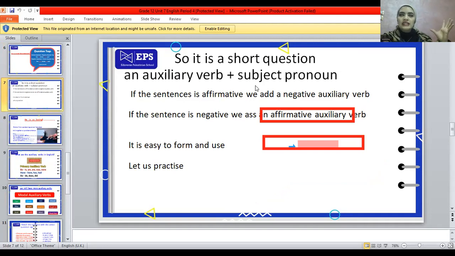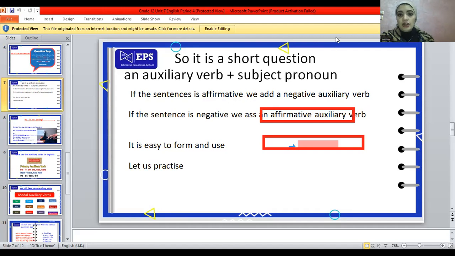So Ahmed, we say he. He is a subject pronoun. Hiba, she. She is a subject pronoun. So we have subject pronouns like he, she, they, we, and you. And last but not least, I. Again, he, she, we, they, you, and I. This is the second part of the question. Regarding the first part, it is the auxiliary verb.